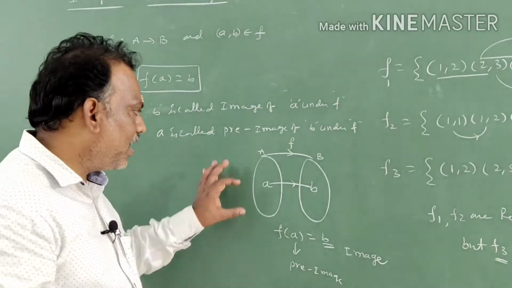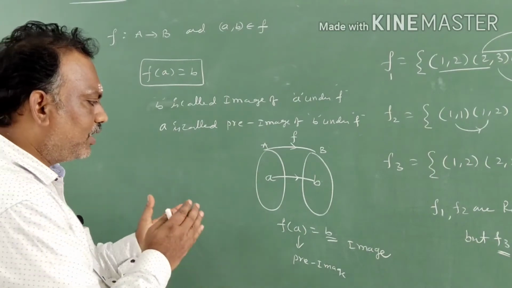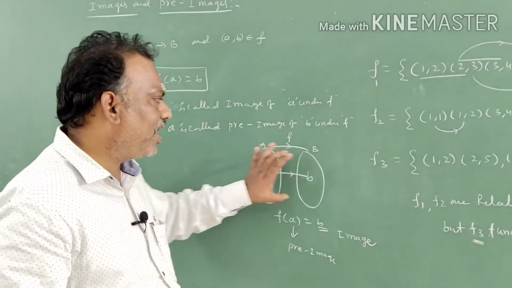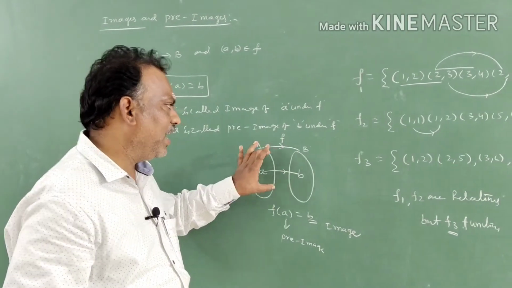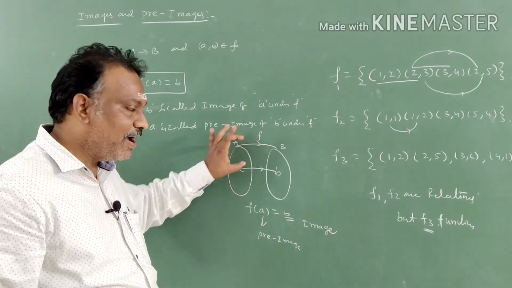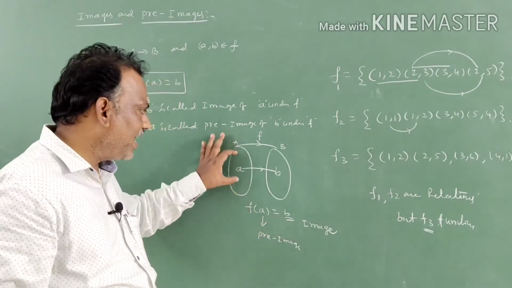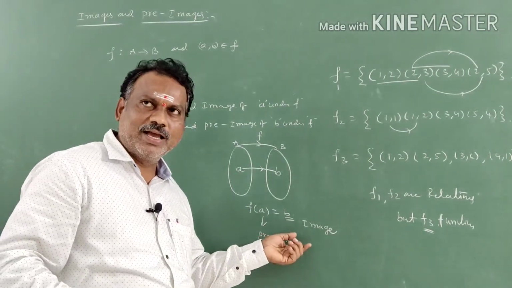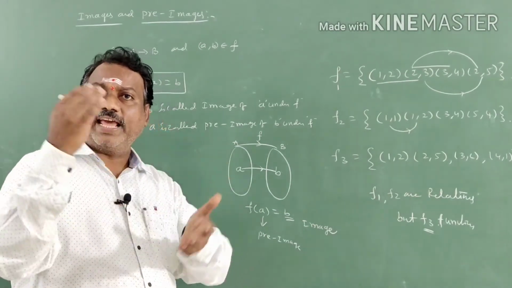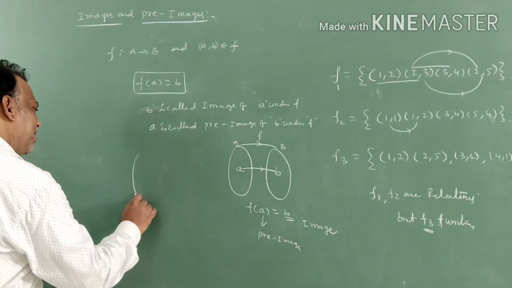The first set is always called the domain. Later I will discuss what domain and codomain are. Before that, image and pre-image. What is meant by image and what is meant by pre-image? In a function, some elements will be in set A and some elements will be in set B. The elements under f having images are called pre-images. That means set A elements are all called pre-images. The elements of set B associated with set A are called images. In clear detail, I will explain with one more diagram.